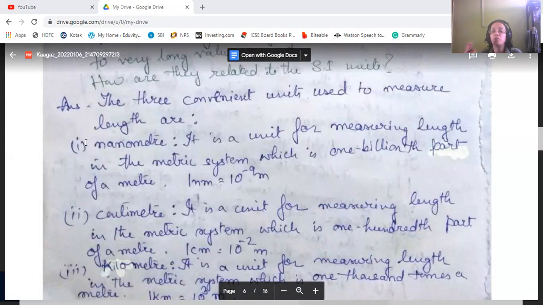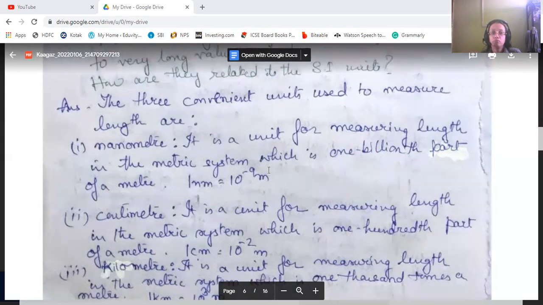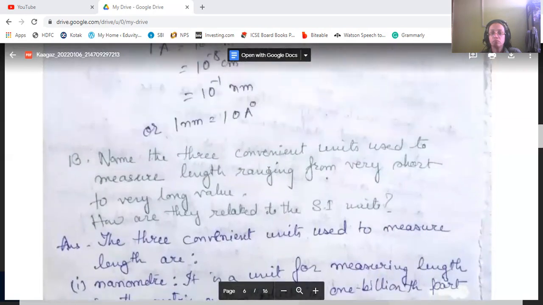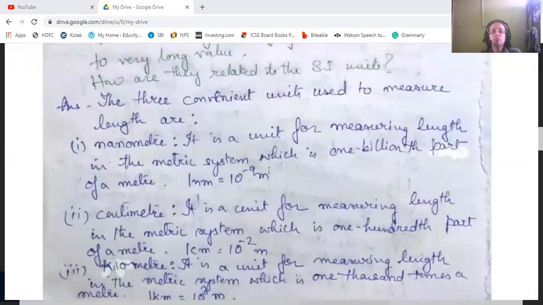Nanometer is the unit of measuring length in the metric system, which is 1 billionth part of a meter, a very small part. So 1 nanometer is equal to 10 to the power minus 9 meters.